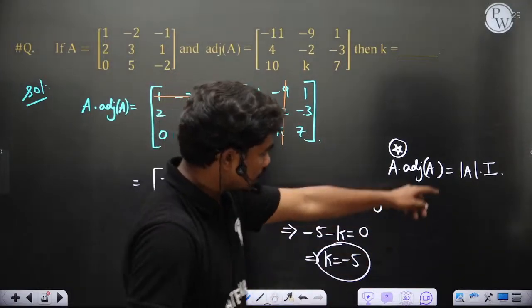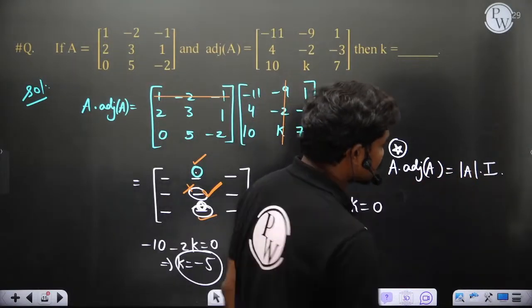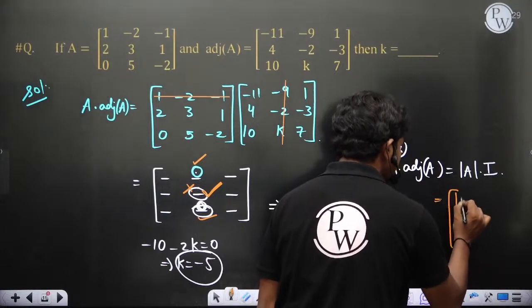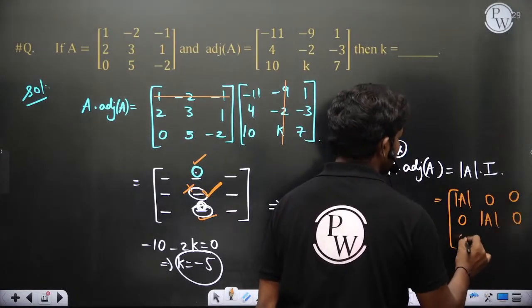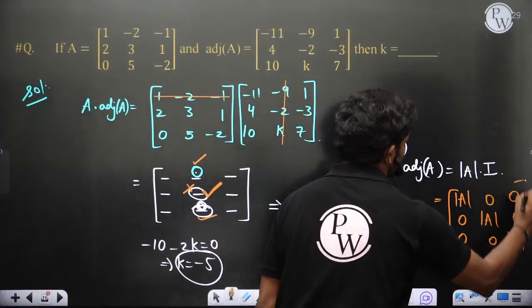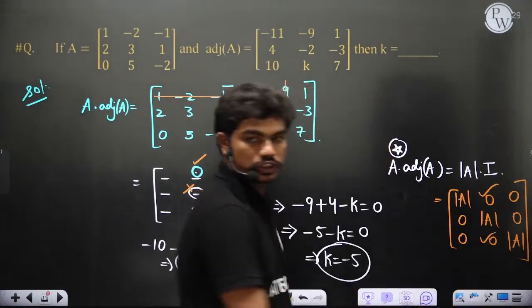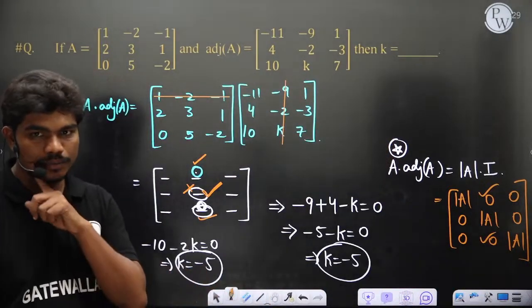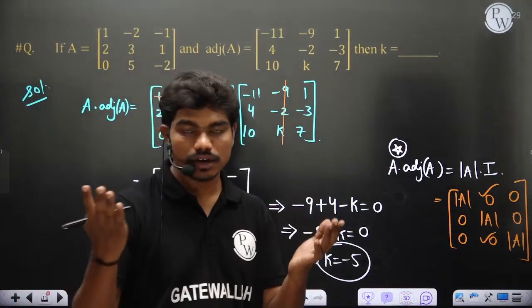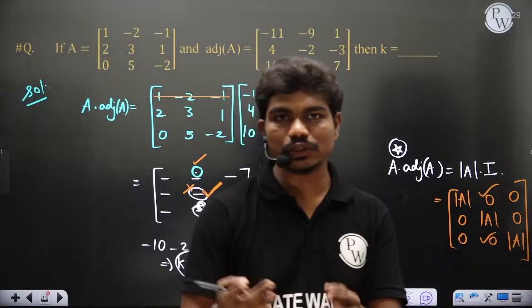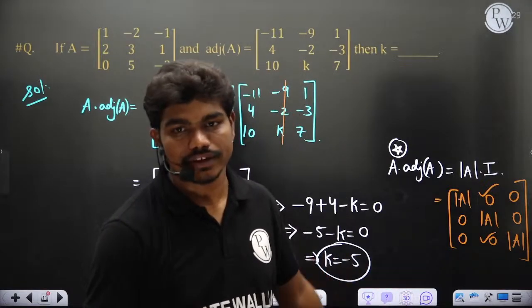Why is it 0? Because if this is an identity matrix multiplied with a scalar, it gives you det A, 0, 0; 0, det A, 0; 0, 0, det A. That's why this element and this element are zeros. Rather than calculating the complete adjoint, if you multiply the corresponding row with the corresponding column, you can figure out this k value is equal to -5.